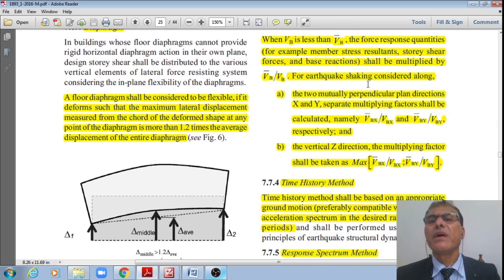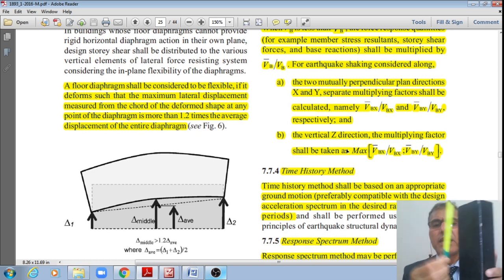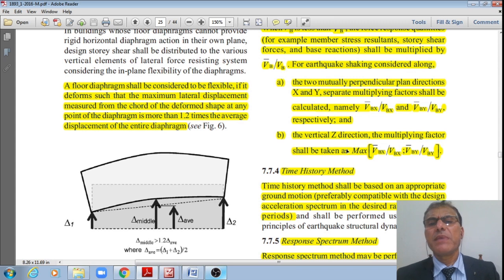as well as along the vertical direction, the multiplying factor shall be taken as the maximum of VBX bar by VBX and VBY bar by VBY. Out of these two, whichever is maximum shall be considered in the vertical Z direction. This is how it is in the vertical Z direction, student. Right, now next one. Time history method.